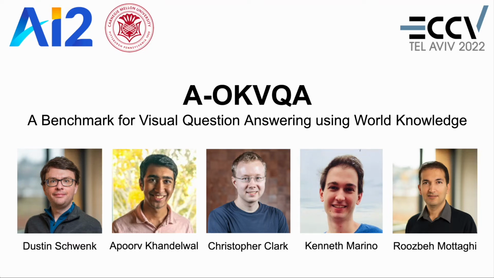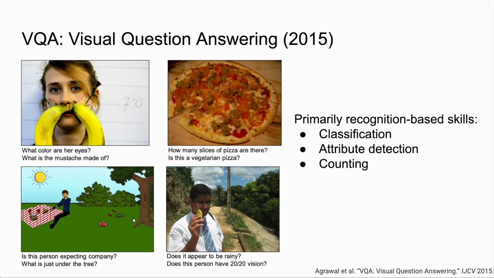In our paper, A-OKVQA, we made a new visual question answering dataset whose questions have a unique emphasis on commonsense, visual, knowledge-base, and physical knowledge, and find that existing vision language models underperform on these skills. The authors are members of the PRIOR team at the Allen Institute for AI in collaboration with Carnegie Mellon University.